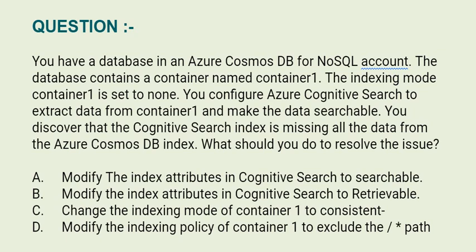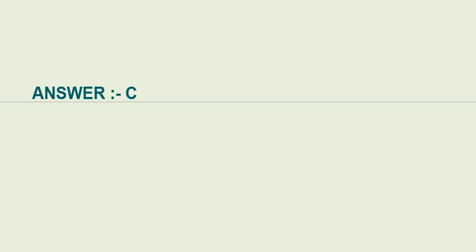The options are: Option A, modify the index attributes in Cognitive Search to searchable. Option B, modify the index attributes in Cognitive Search to retrievable. Option C, change the indexing mode of container1 to consistent. Option D, modify the indexing policy of container1 to exclude the path. The correct answer is option C.